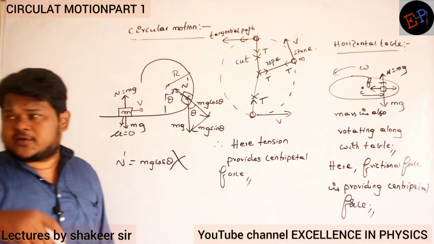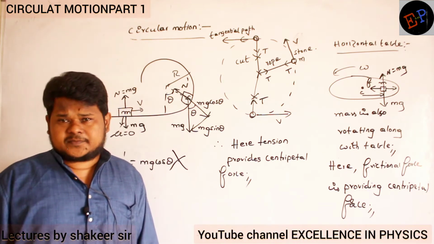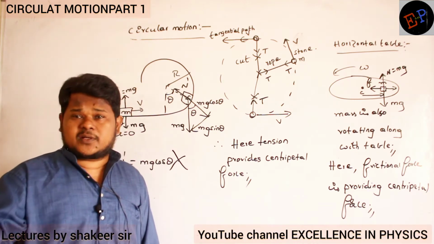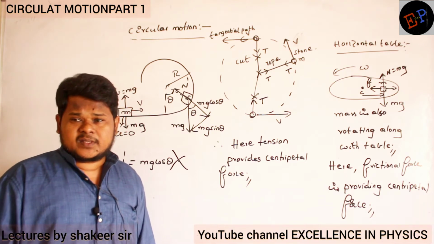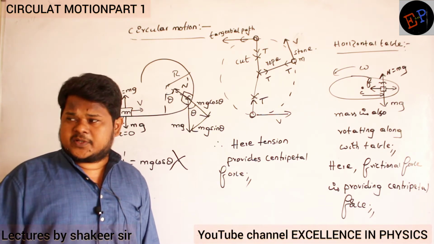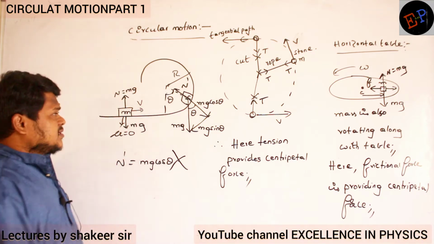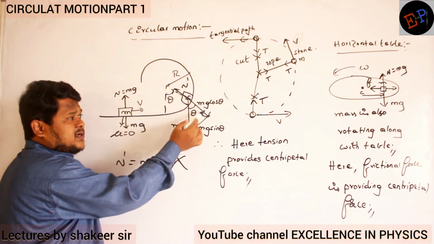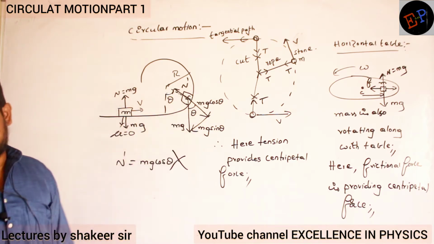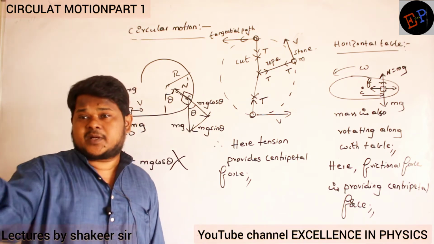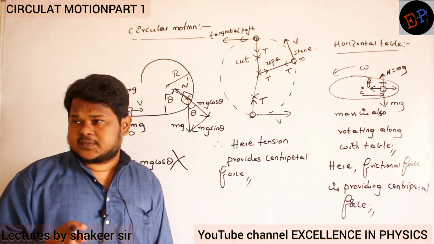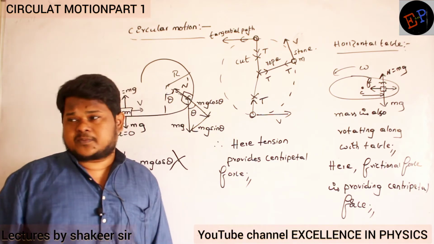The body is moving in what kind of path? Circular path. For a body to move in a circular path, what kind of force is required? Centripetal force. Towards which direction should it be? Towards the center of the circle. It means that definitely N dash must be greater than mg cos theta. Then only there will be some net force towards the center, and then only the body can move in a circular path.